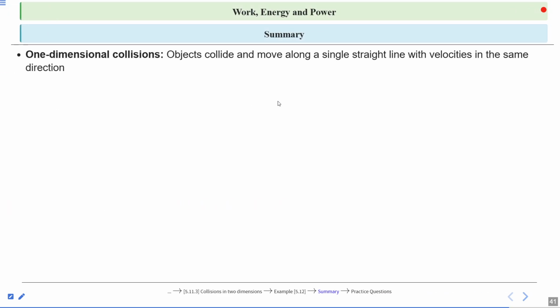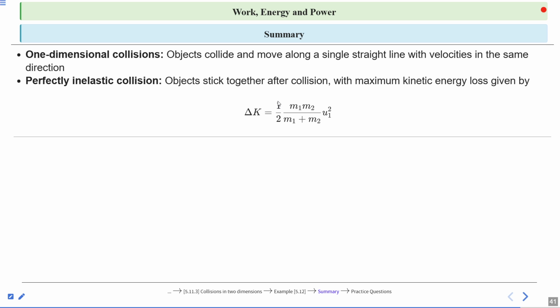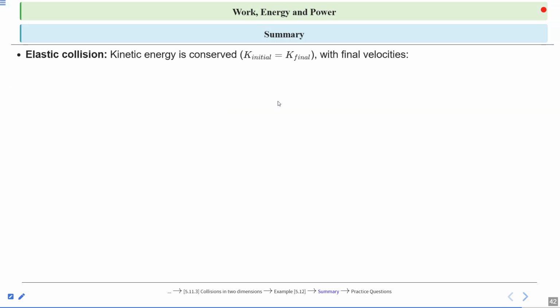Summary: one-dimensional collisions, objects collide and move along a single straight line with velocities in the same direction. Perfectly inelastic collision, objects stick together after collision with maximum kinetic energy loss given by delta K equal to 1 by 2 m1 m2 u1 square divided by m1 plus m2. Elastic collision, kinetic energy is conserved. Initial kinetic energy is equal to final kinetic energy.